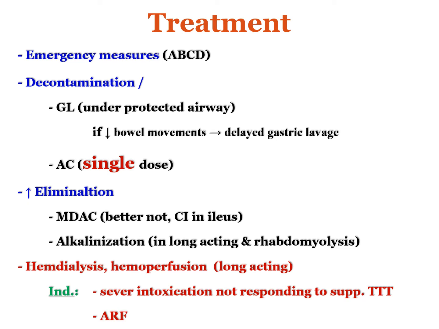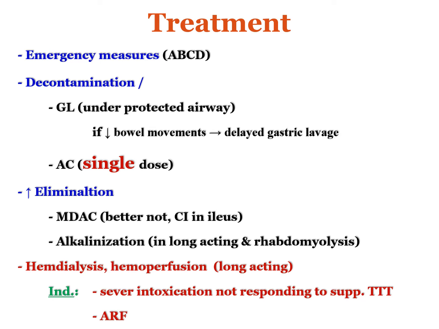Another problem here is that the patient with barbiturate poisoning also has CNS depression, and CNS depression is usually associated with depressed protective reflexes, and performing gastric lavage may lead to aspiration of gastric content into the airway and developing respiratory failure. To protect the patient against this complication, we can perform the gastric lavage under protected airway using a cuffed endotracheal tube.